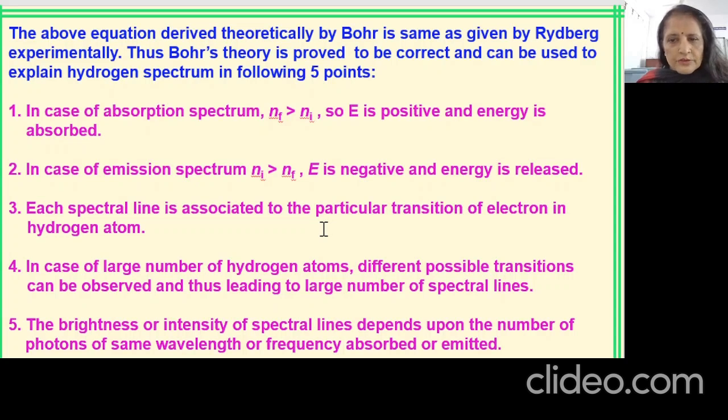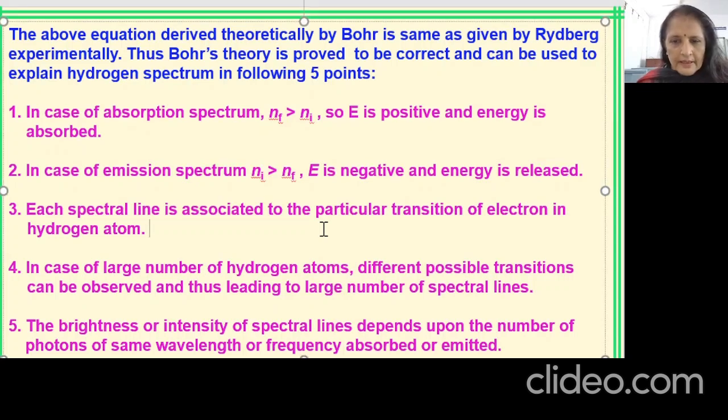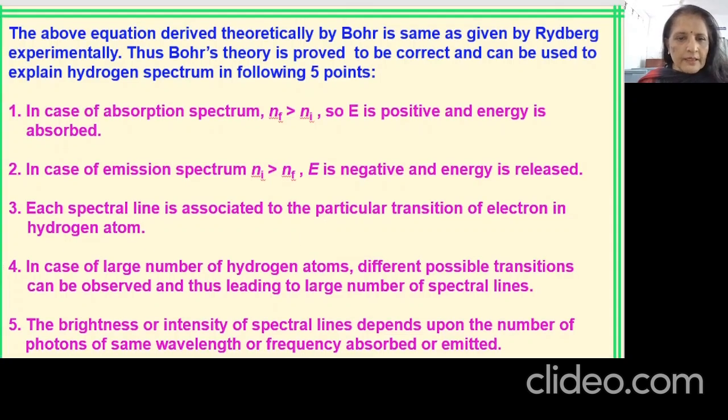Each spectral line, we can say, is associated with a particular transition. As I have told you, a large number of lines are formed because there will be many atoms of hydrogen in the sample under investigation. And the brightness or the intensity of a spectral line will depend upon the photons or frequency absorbed or emitted. So all these were very well explained and deduced from the Bohr's model of an atom.